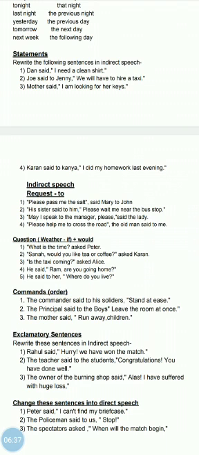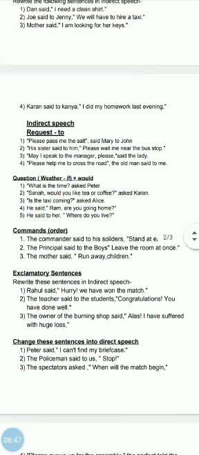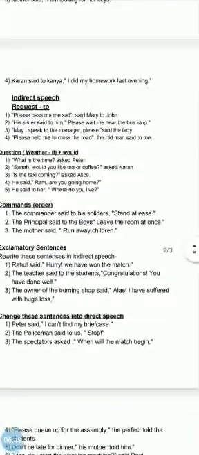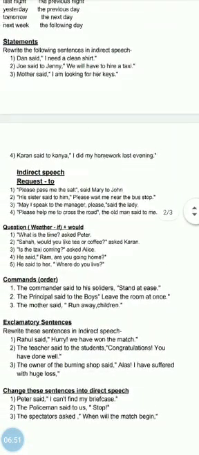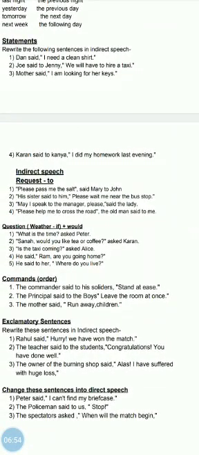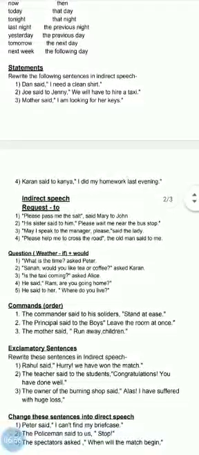Okay, children, these are request indirect speech. Now you have question mark, commands, and exclamatory statement. These three we will read, and then there is a worksheet also. So we will do this slowly. Today we have taken simple direct to indirect speech, and second we have taken request indirect speech. So two you have done. Please do this first in your copy so that I can ask you in the oral, you are able to answer. Okay children, thank you and have a nice day.